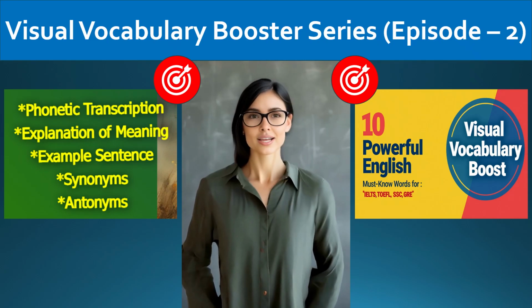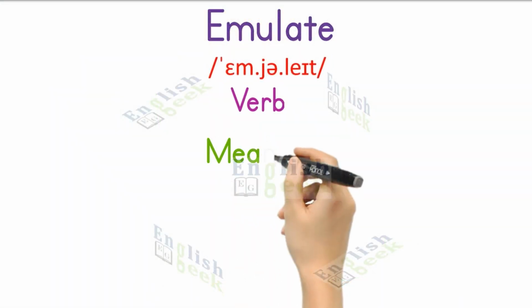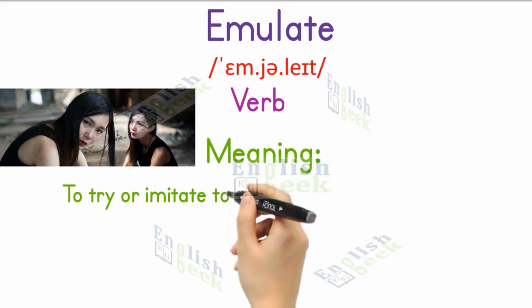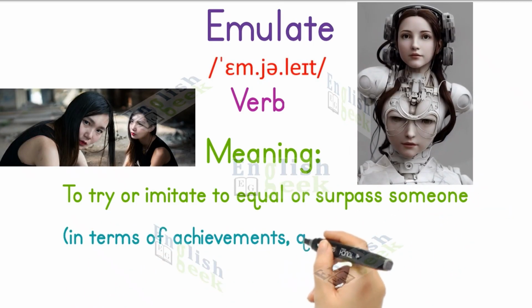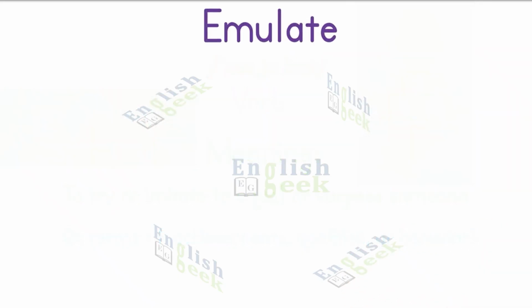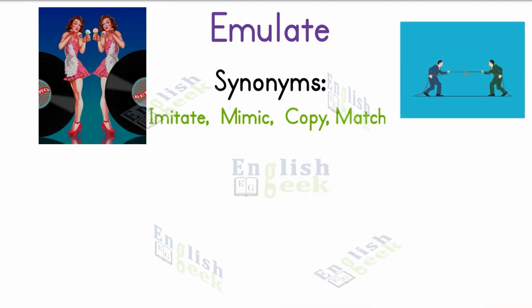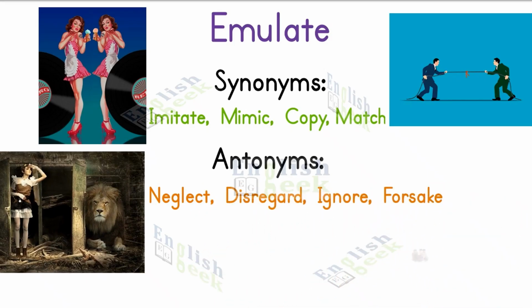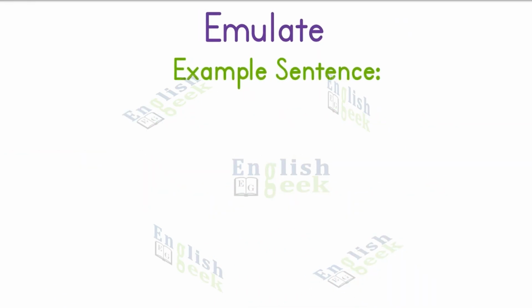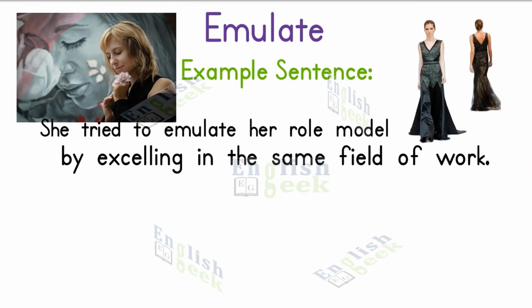Now, let's talk about imitation, a word for matching or even surpassing someone's example. The word emulate is a verb. Emulate means to try or imitate to equal or surpass someone, typically in terms of achievements, qualities, or behavior. Synonyms of emulate are imitate, mimic, copy, and match. Antonyms of emulate are neglect, disregard, ignore, and forsake. Example sentence: she tried to emulate her role model, by excelling in the same field of work.